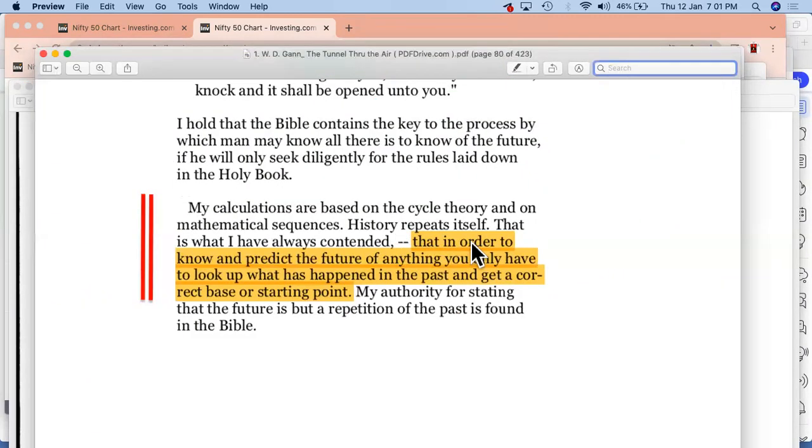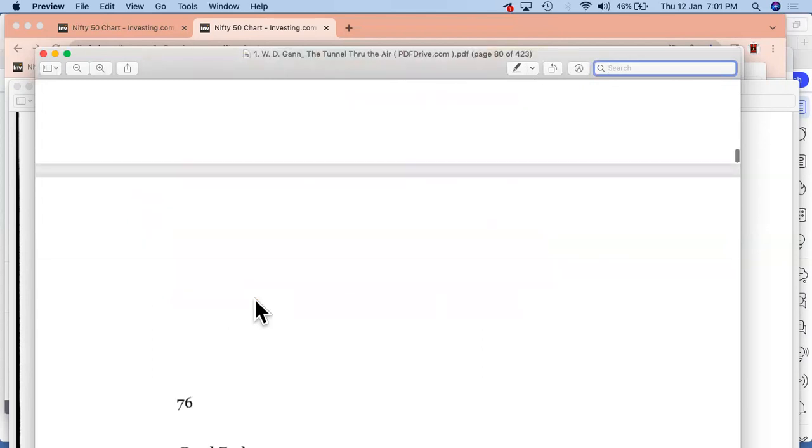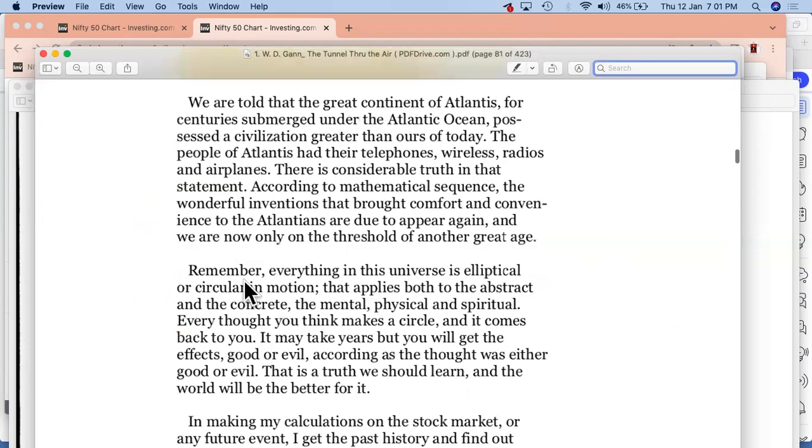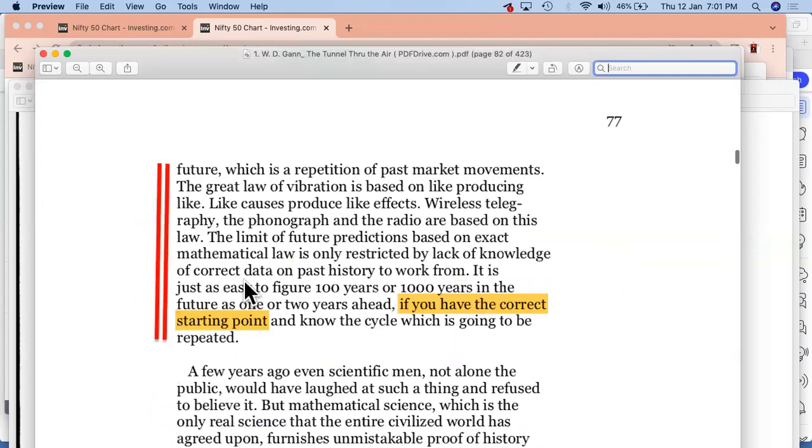So every now and then he has been trying to focus on something important, that is, in order to know and predict the future of anything, you only have to look up what has happened in the past and get a correct base or starting point. So he's again trying to focus on something very important, the starting point, right? Start points have been very important for us in the market, right? He's been talking about cycles and past history. We need to check that and try to see what has been happening.